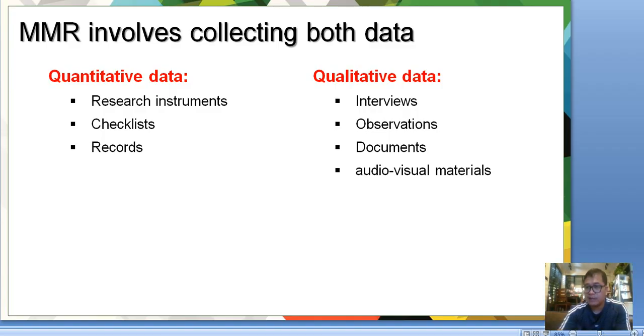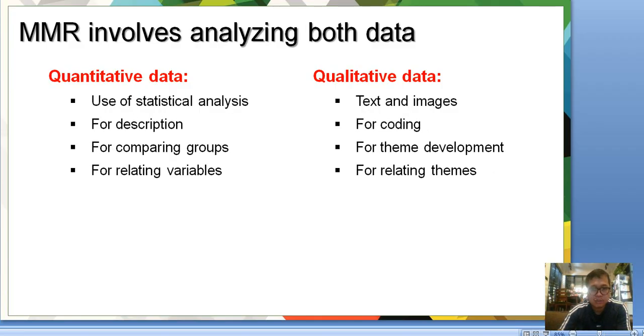For the qualitative data, you're going to look into interviews. That's what we usually do in our course. Observations, documents, and audiovisual materials. Then MMR involves analyzing both data.